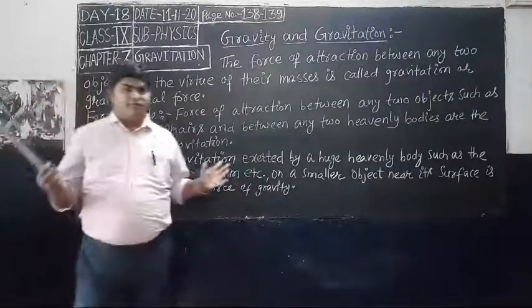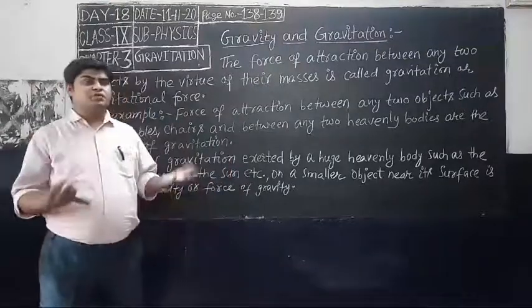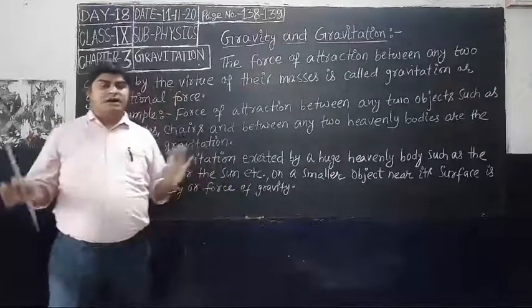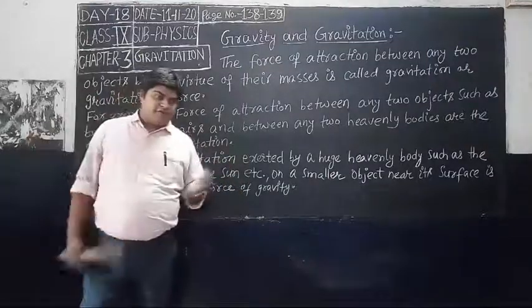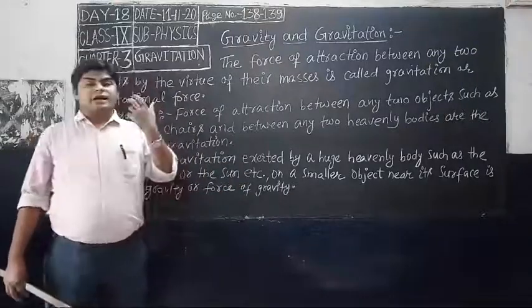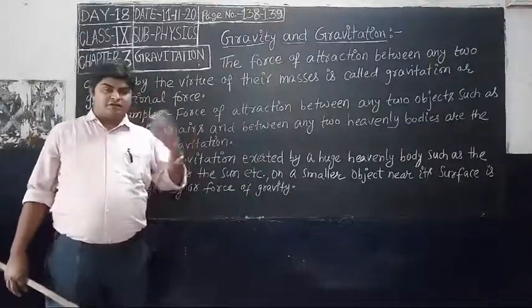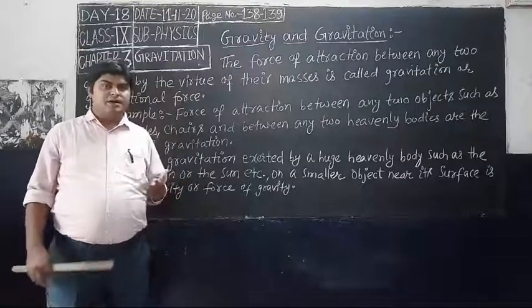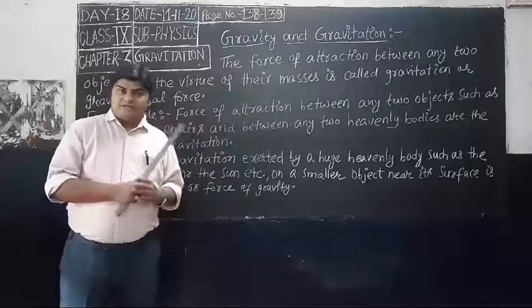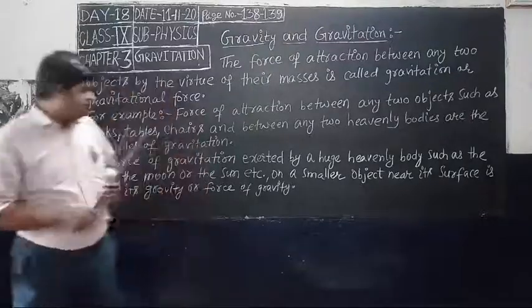That means the force of attraction between any two objects, smaller or heavier, does not depend upon the mass. Just like the force of attraction between a table and a chair, it is an example of gravitational force. The force of attraction between you and me, or me and the blackboard, are examples of gravitational force. But gravity is a different term.